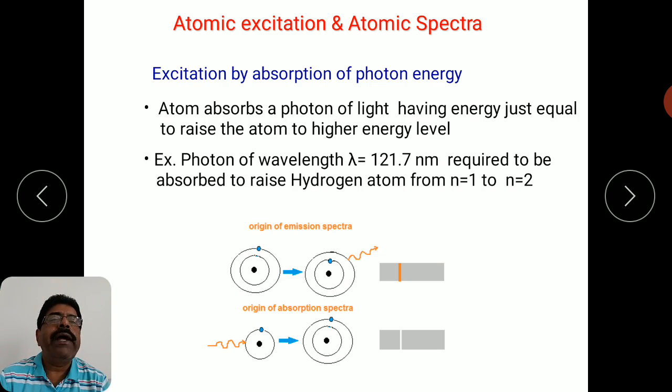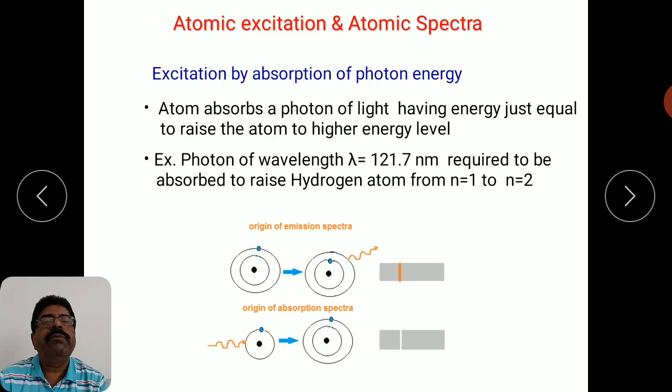Such white light is incident on the element or the particular atom. Now all those photons whose energy corresponds to the difference between the ground state and any one of the higher energy levels will be absorbed, and the excitation of the electron will take place.